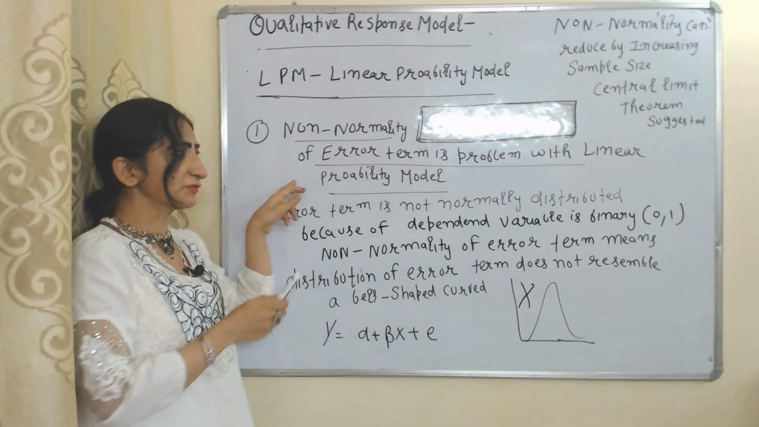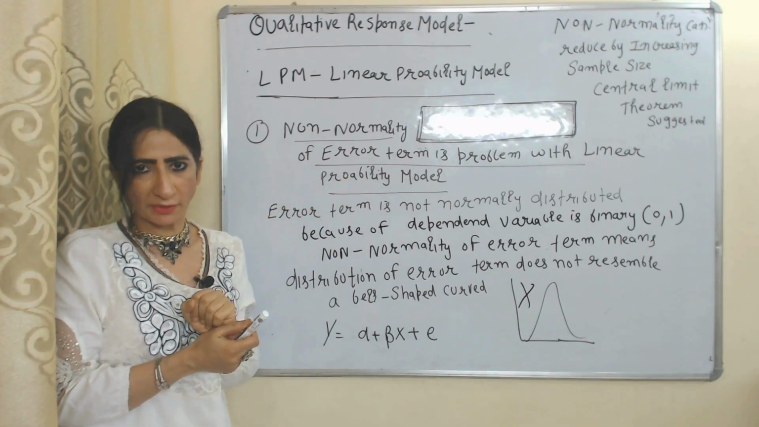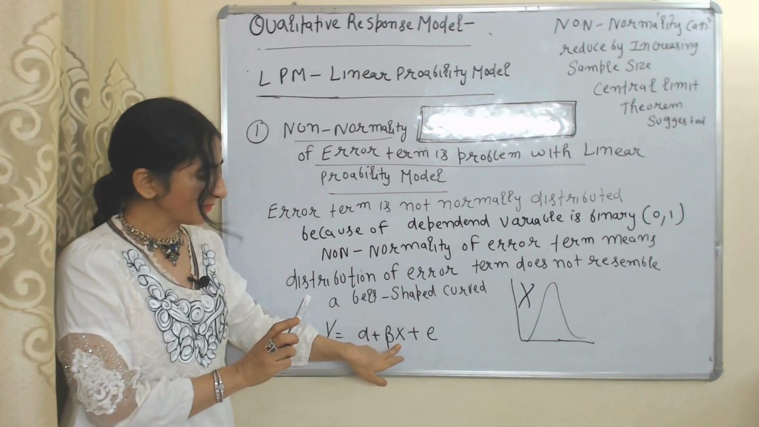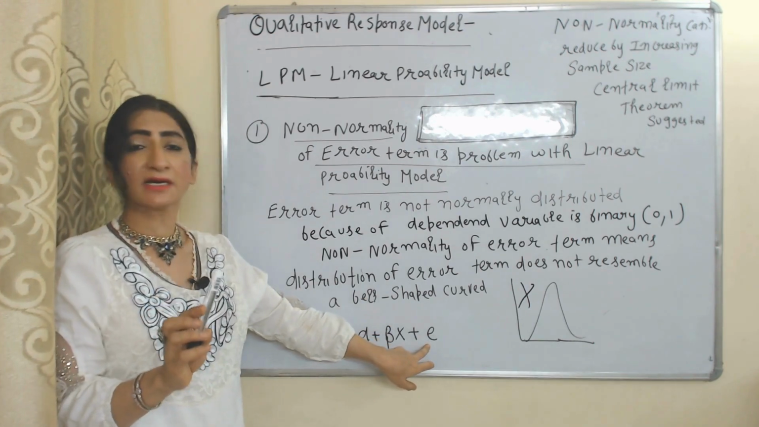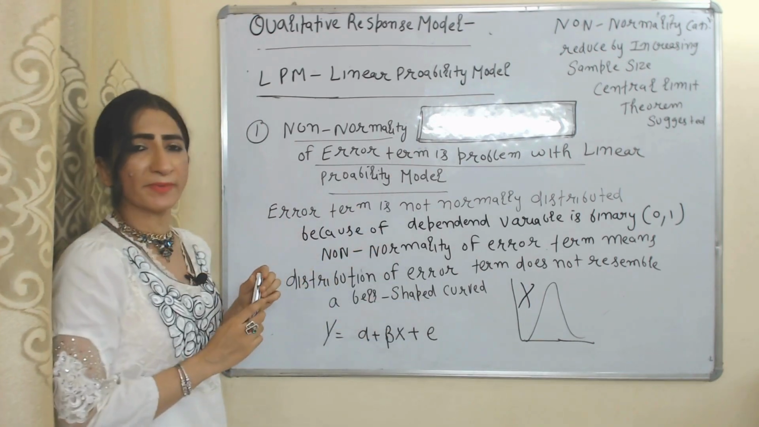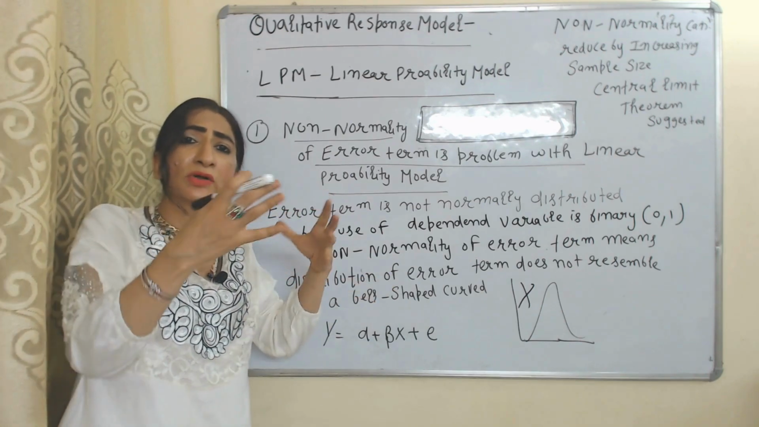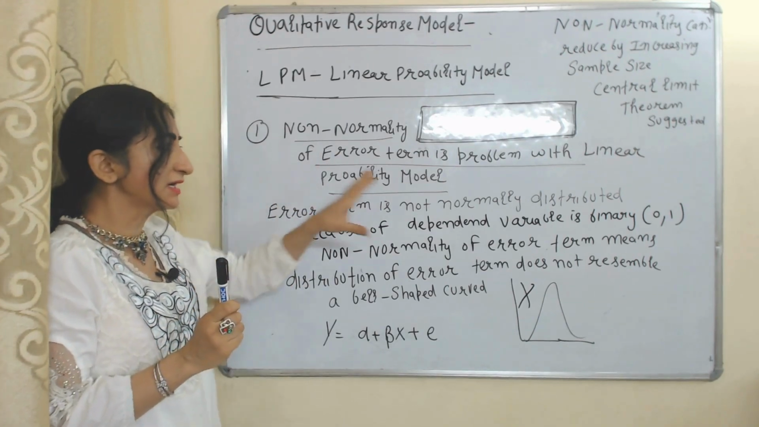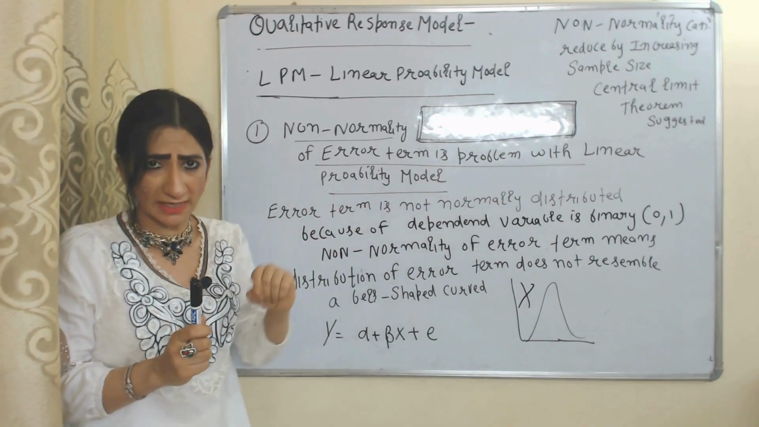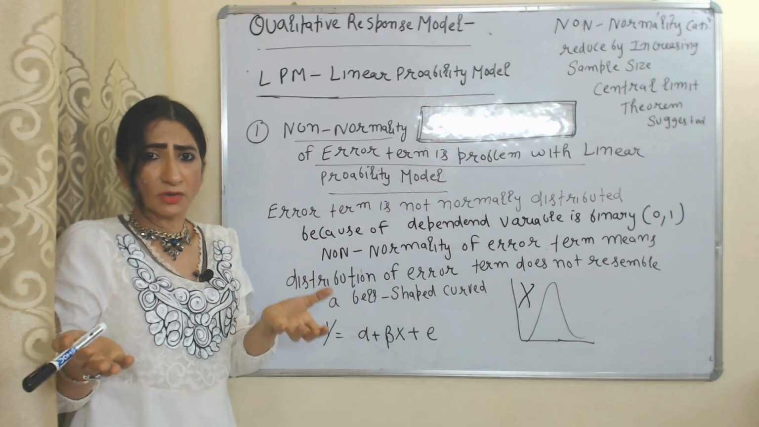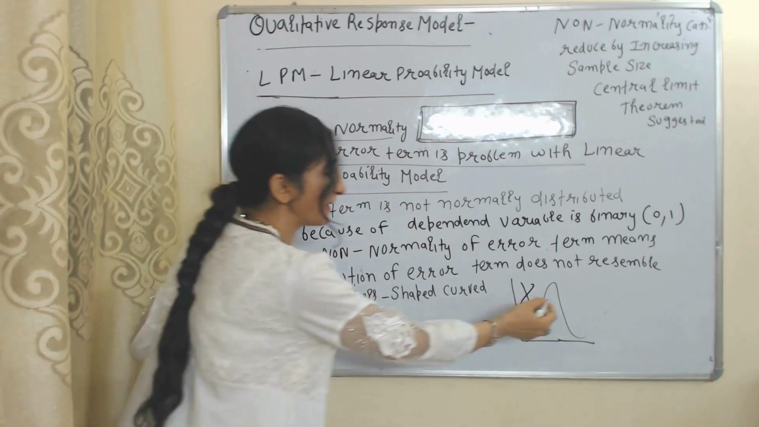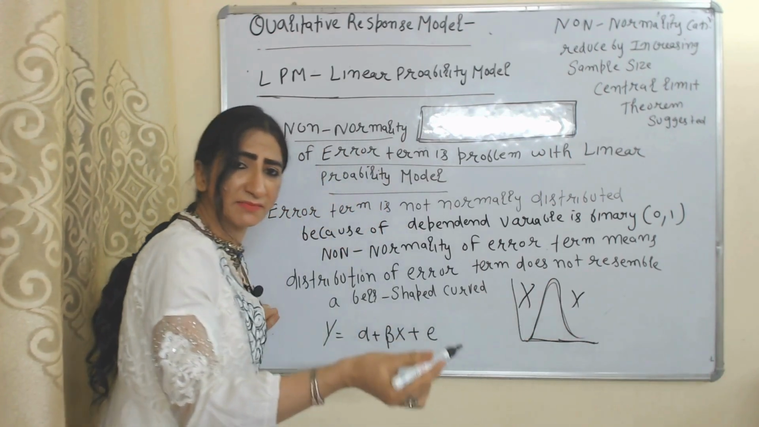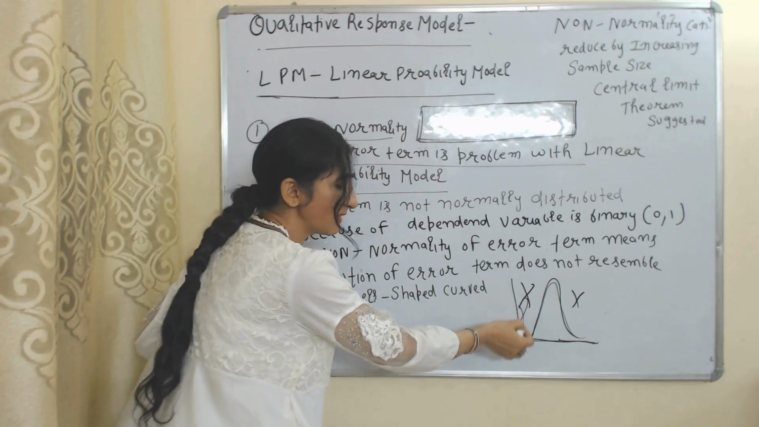First is the non-normality of error term is problem with the linear probability model. As we know, this is qualitative dependent variable. This is independent variable. Alpha and beta parameter is the error term. In case of linear probability model, error term is not normally distributed. It will be called non-normality of error term. But why? Because dependent variable is in binary form like 0 or 1. If error term is not normally distributed, that means we don't have a bell-shaped curve. In case of normal distribution, we have bell-shaped curve.